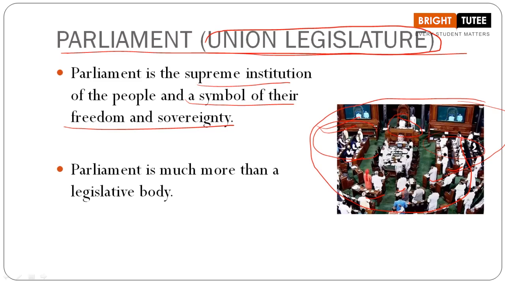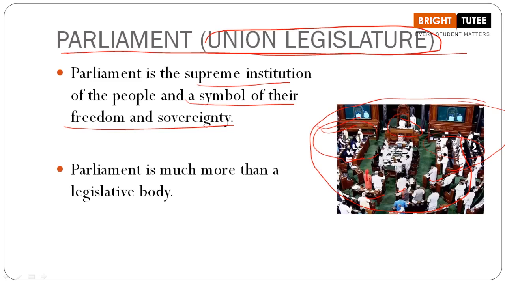So it is the supreme institution of the people. Now why are we saying it is the supreme institution of the people? It means that people who have directly elected their representatives, they are sitting here on behalf of the common people to take decisions on their behalf, right? So this is the very essence of democracy, and this is what our country represents. Okay students?